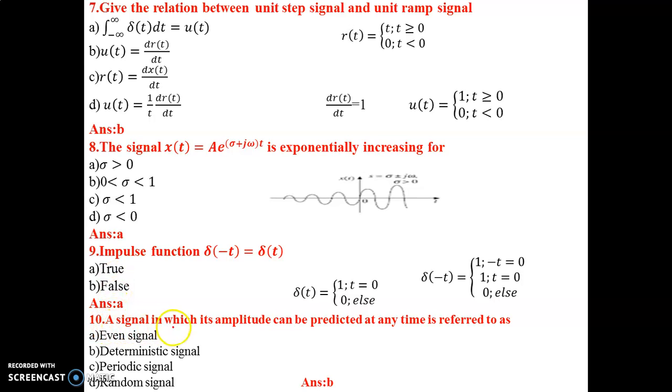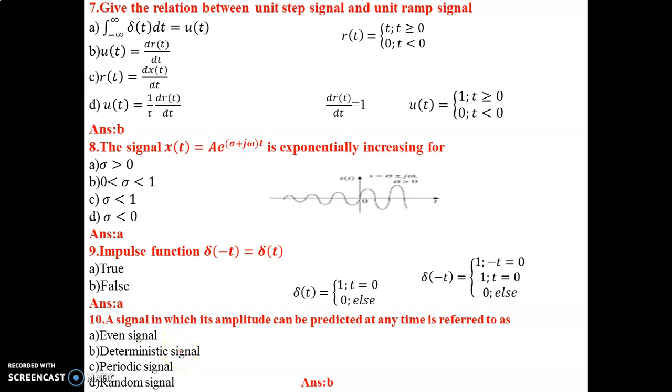Now, a signal in which its amplitude can be predicted at any time is referred to as what? If we have a signal whose exact amplitude can be predicted correctly, it is referred to as a deterministic signal.